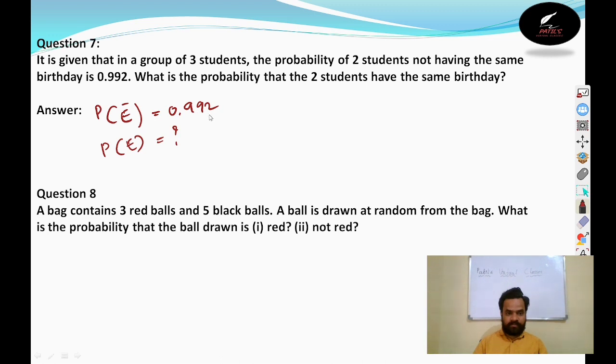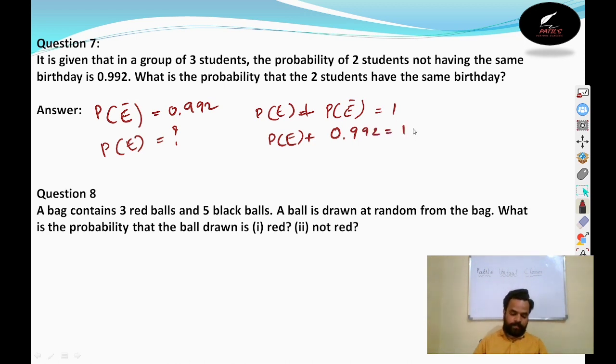As we all know, the sum of these two should be equal to 1. That is, the probability of happening plus the probability of not happening of the event should be equal to 1. The probability of happening of the event we don't know, and the probability of not happening we know is 0.992, and both should be equal to 1. Now we can take this 0.992 to the other side, and the probability of E will be 1 minus 0.992.